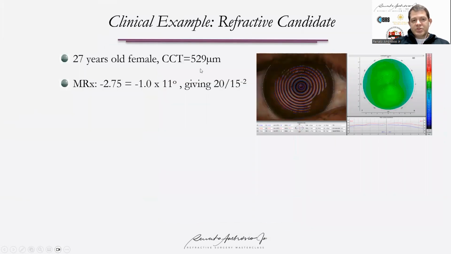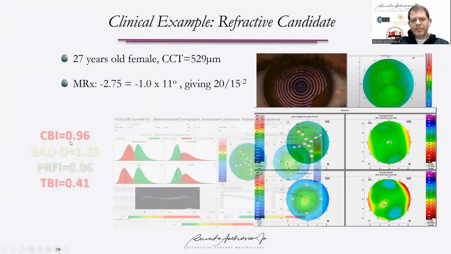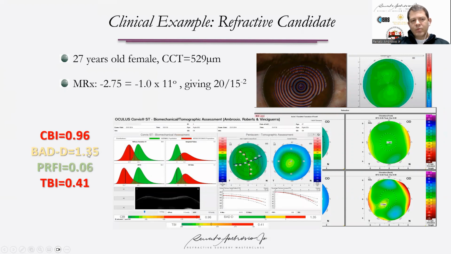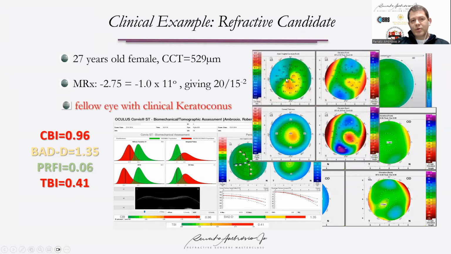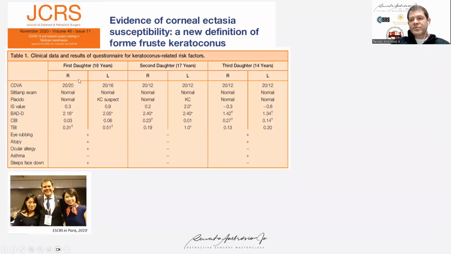We have cases like this one that has, in 2015, a relatively suspicious tomography. The BAD-D will be 1.35. It's still not even in the yellow range. It's pretty much in the borderline, but the TBI would definitely demonstrate that. And the fellow eye of this patient has mild keratoconus. Actually, it could be considered subclinical keratoconus because her corrected distance vision was 20/25 plus. So interestingly, you have the sensitivity to detect the differentiation.